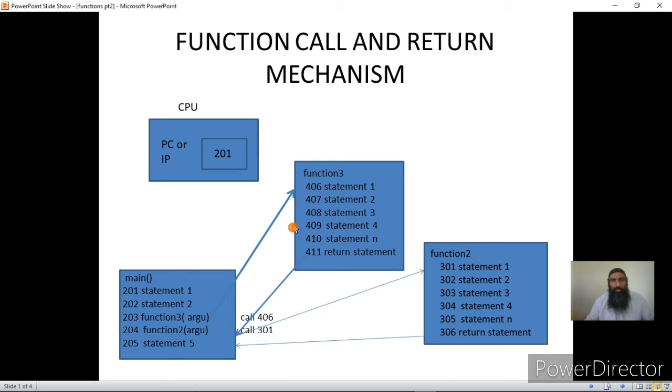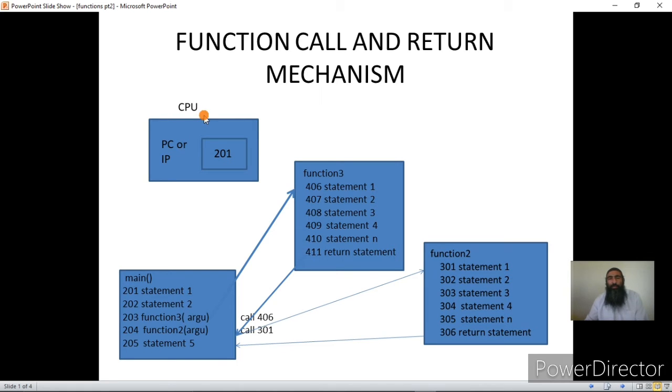Now it reloads the address 204 into the PC, and the CPU starts executing from 204. This is how function call and return is actually done by the CPU.